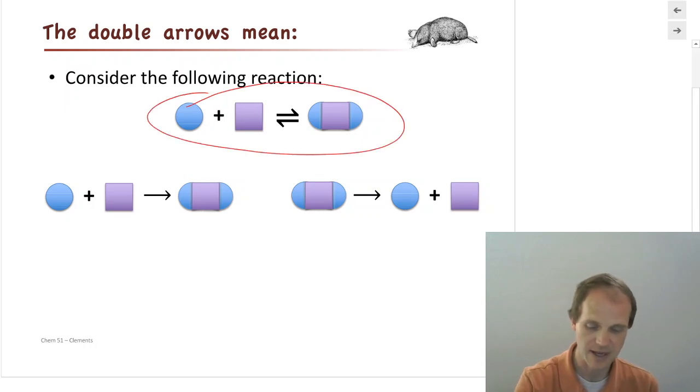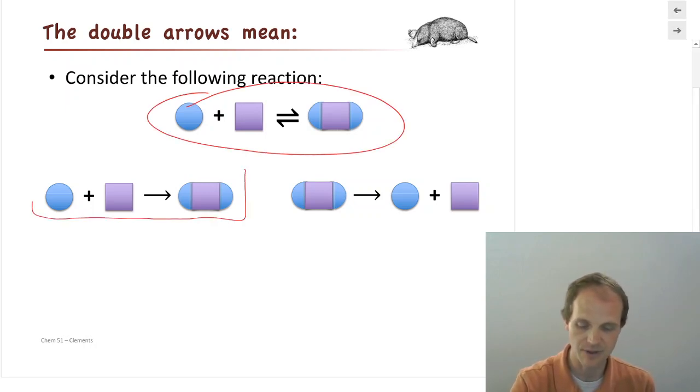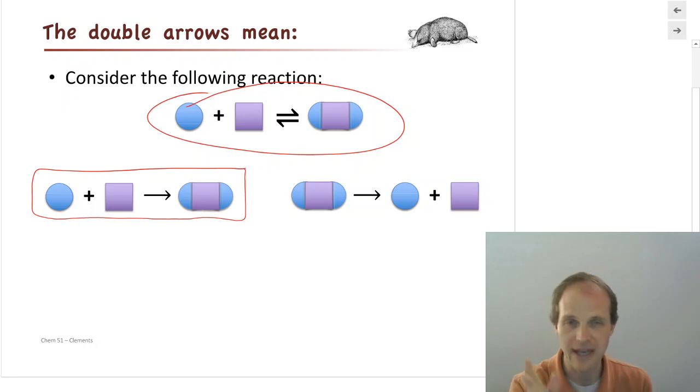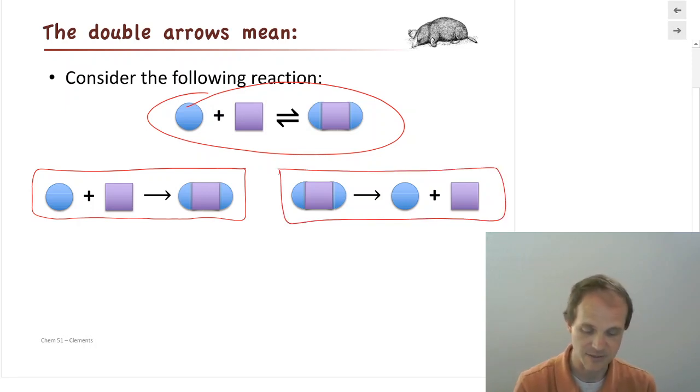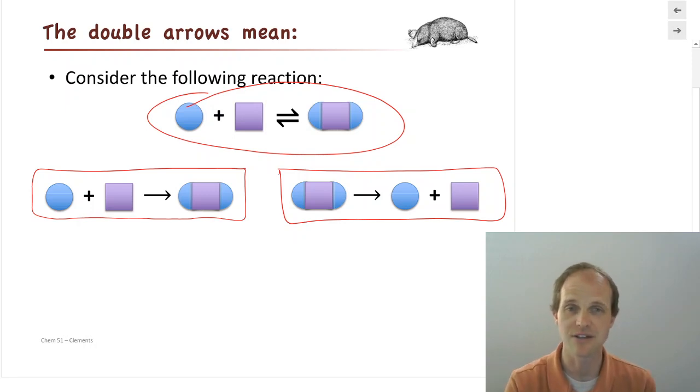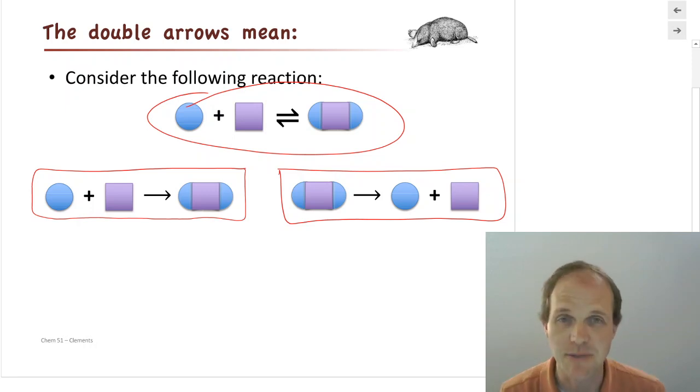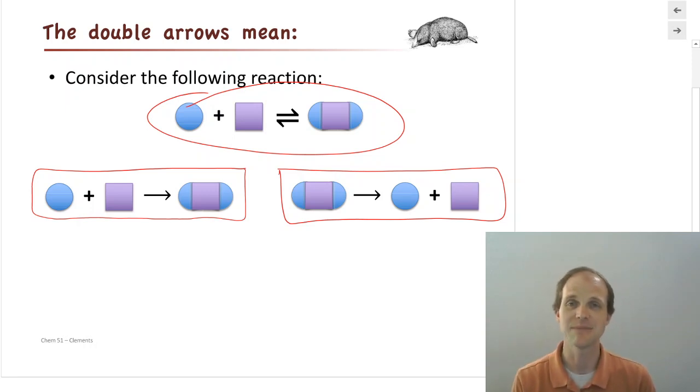That if we have this reaction, at equilibrium, when we look at it, nothing's happening. It's just sitting there. But at equilibrium, the blue things and the purple things are making that combined one. Our reactants are making our products. But also, simultaneously, the products are turning back into reactants. And so the products, the little blue and purple thing, are going back into the blue balls and the purple squares at the same time.